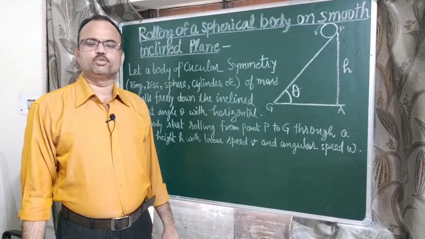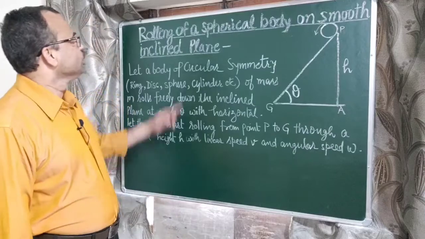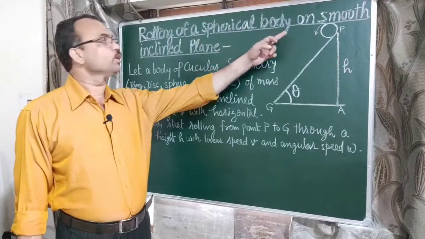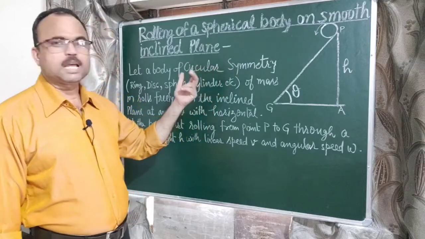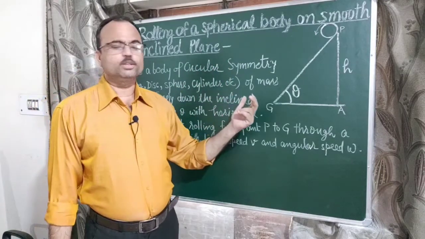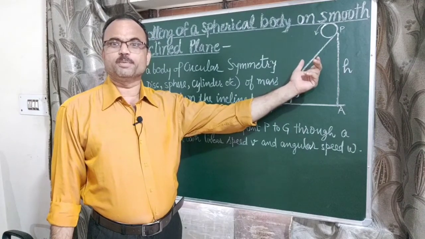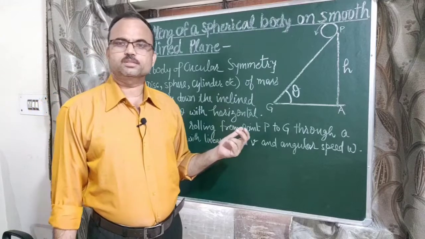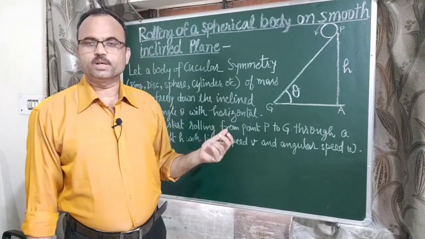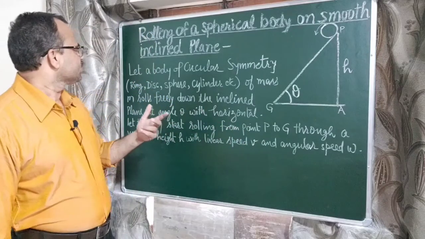Good morning students. Today we are going to start a very important topic of this chapter: rolling of a spherical body on a smooth inclined plane. In this topic we are going to roll a body which has spherical symmetry. The body may be of ring, disc, sphere, or cylindrical shape. So let us now start.